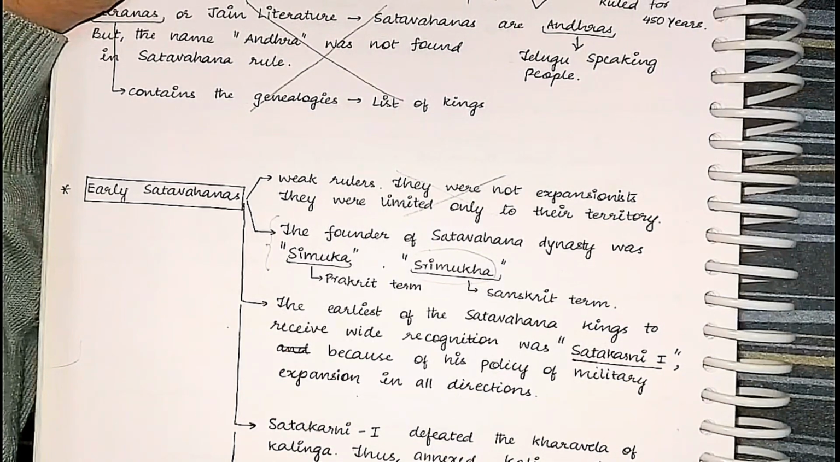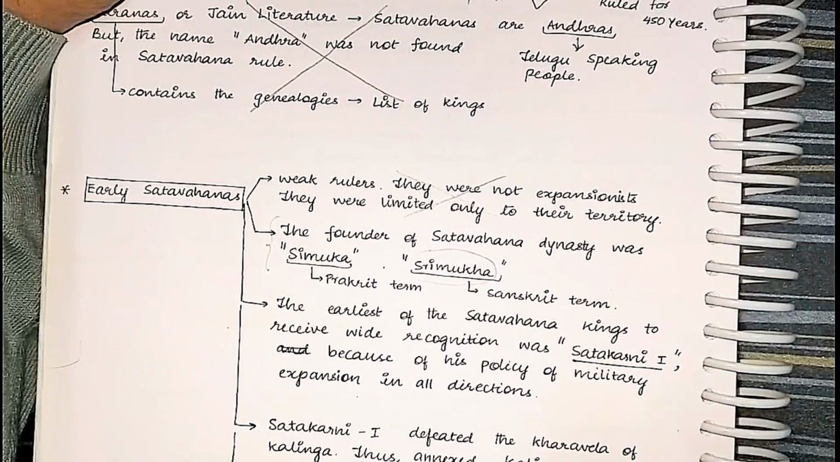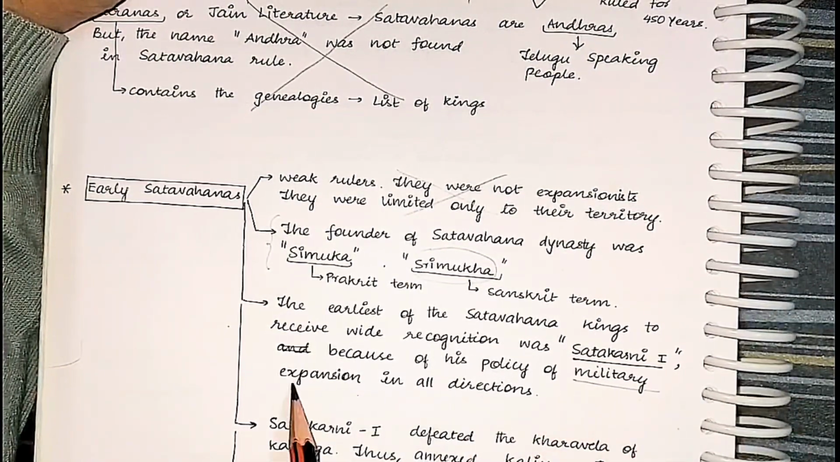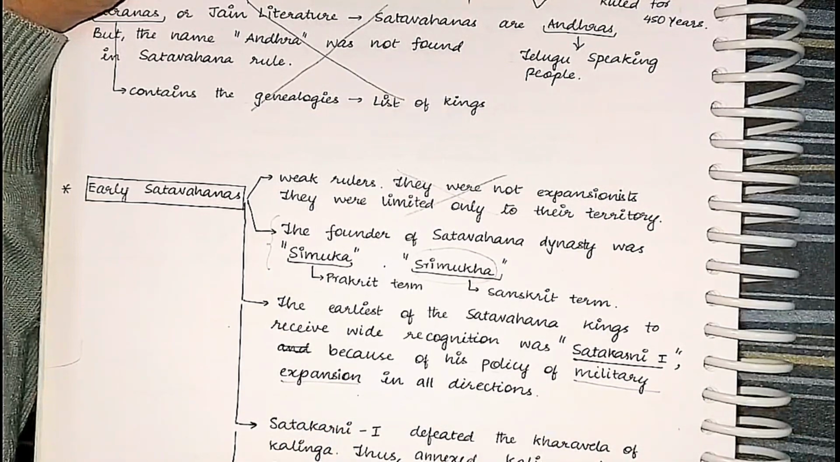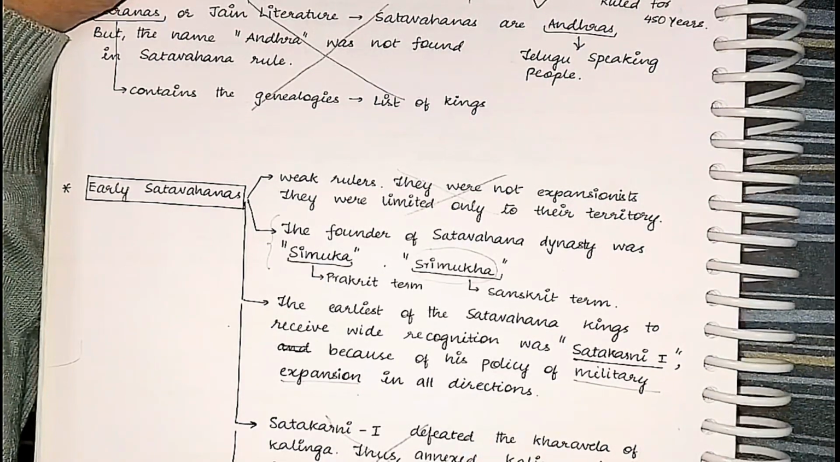That's it. And in the early Shatavahanas, the most important king was the Shatakarni I. He undertook the military expansion. He has defeated Kharavela, king of Kalinga. Thus he annexed Kalinga to Shatavahana Empire. This is not important. This is just an example of his military expansion. This is not required in the mains.